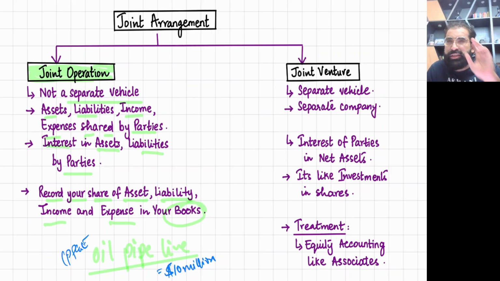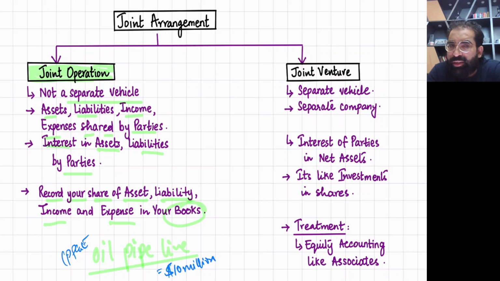The same is the case for revenue. For example, they share the pipeline, and now through this pipeline, company A earned a revenue of $20 million. So company A will report it directly in their sales. And company B will report their sales directly, whatever they have earned.